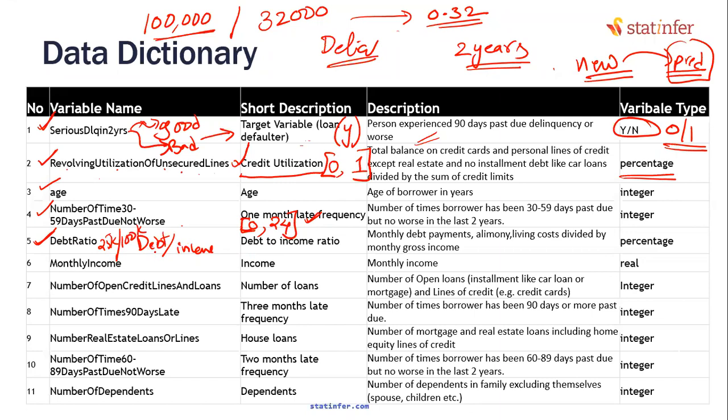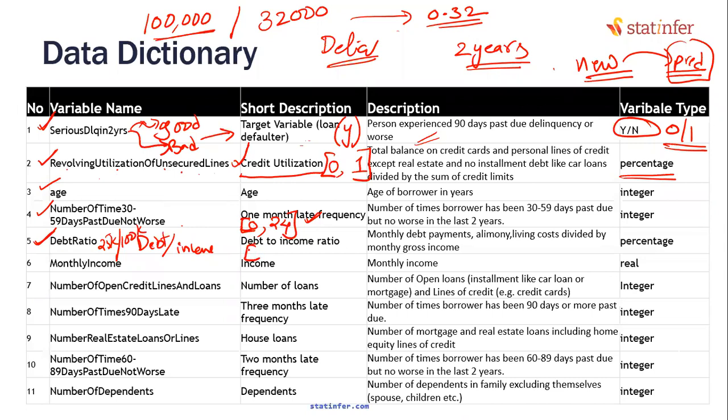So does risk increase with debt ratio or decrease? Tell me. If debt ratio increases, do you think the risk associated with that customer increases or decreases? Somebody's debt ratio is very high. He is earning 1 lakh, but he is paying 1 lakh in EMIs itself. Do you think that guy is risky, or somebody who has no debt? Everything he is getting is his. Yes, risk increases. Now tell me the limits for debt ratio.